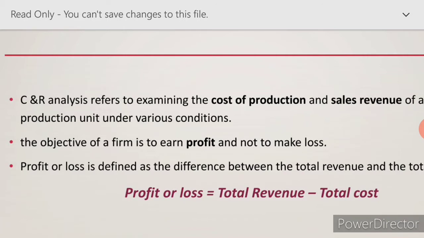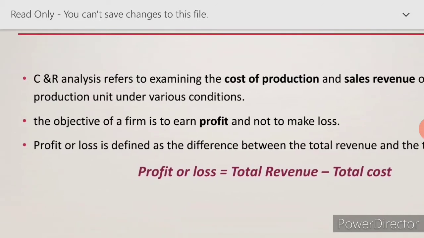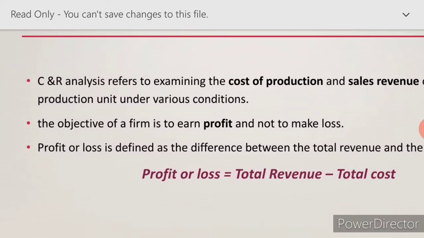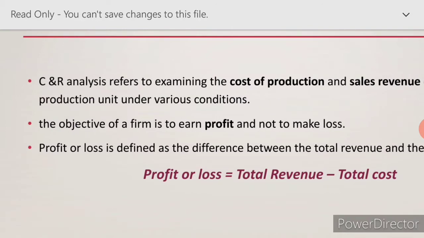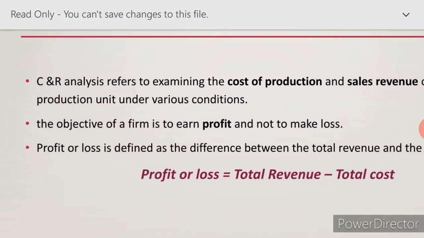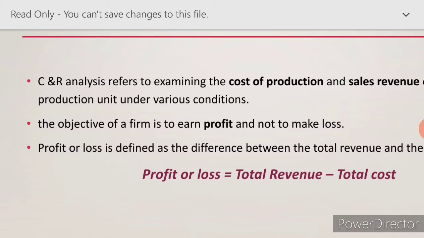Next, most important, the objective of the firm is to earn profit and not to make a loss. So always a producer's mentality is that they want to earn more profit. Profit is the main mentality of the firm, and not to incur any loss. So they will be very careful in doing a business. No loss should be incurred in production. The main thing is profit and how to reduce loss.